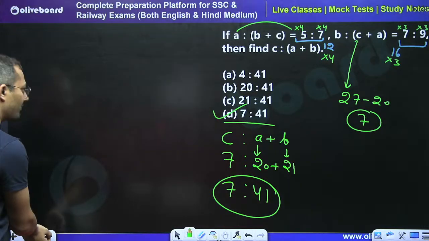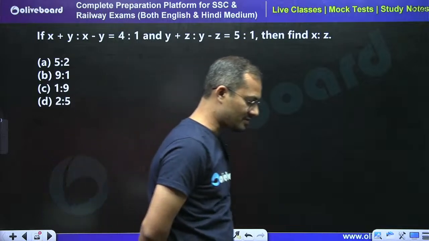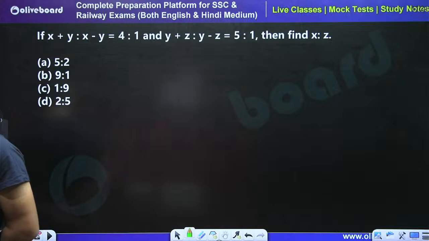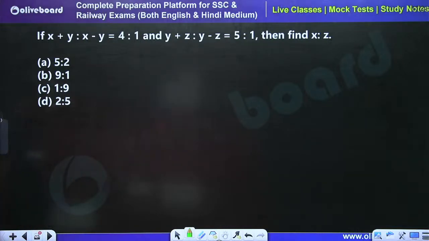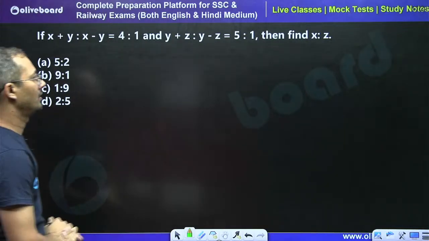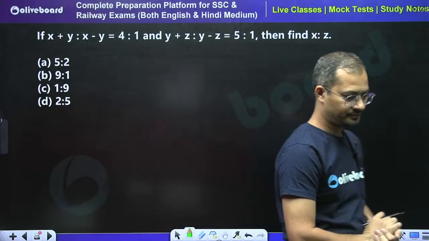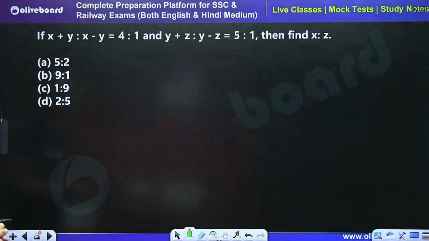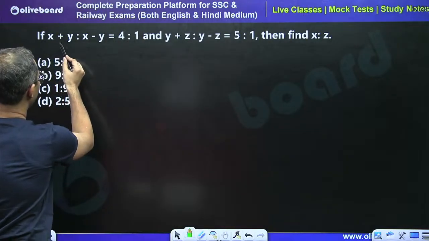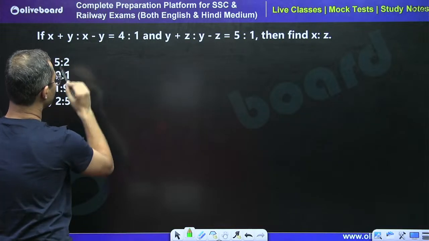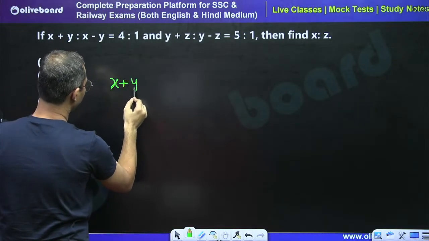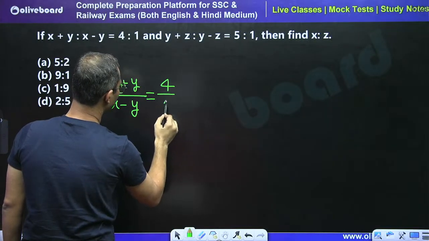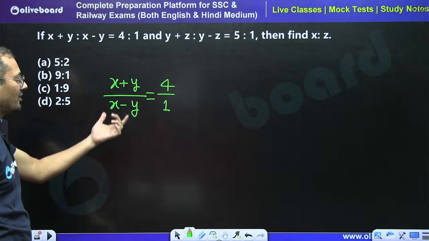Okay. So moving forward, now tell me what is the answer of this question. Yes, please. What is the answer for this question? See, here the question is saying x plus y divided by x minus y is equal to what? 4 by 1, right?